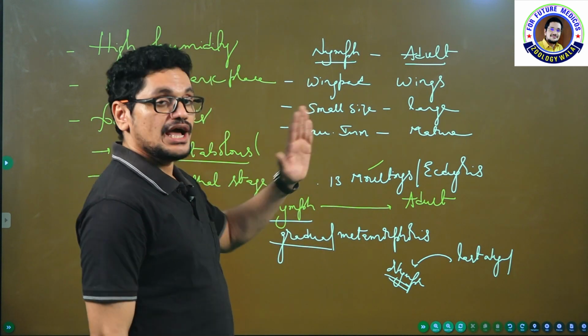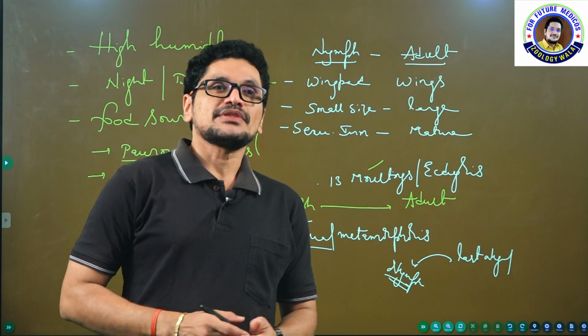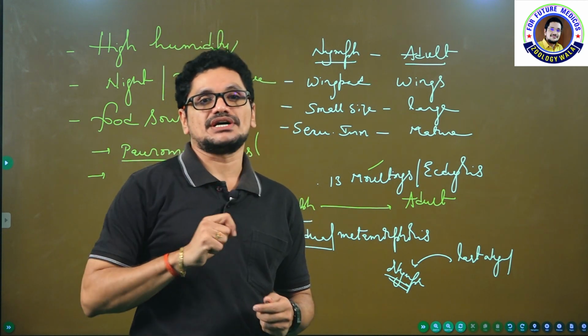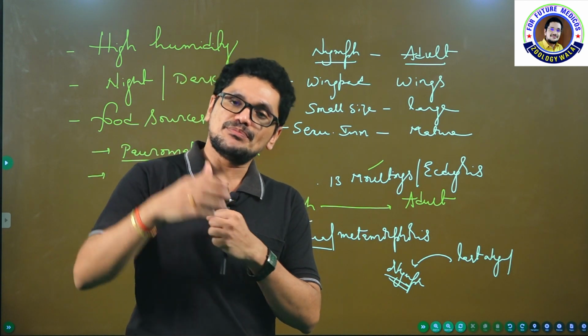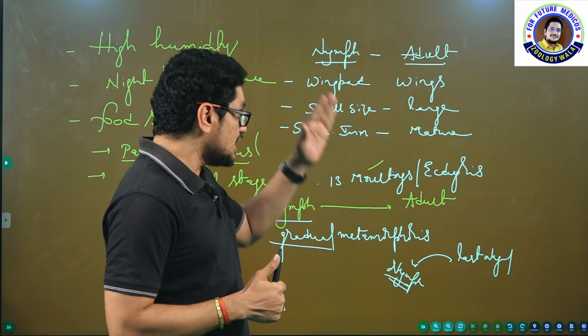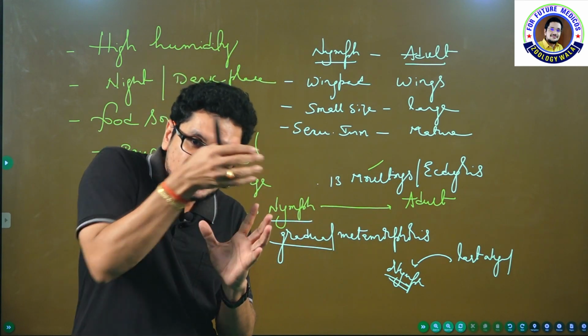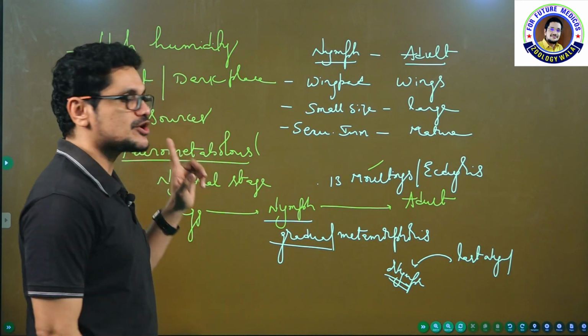So, you know the greatness of cockroach during the development: the nymph resembles the adult. There are some insects where the nymph won't resemble the adult. You know, pupa is different, imago is different, so many stages are present. But here the nymph resembles the adult. That is also one of the striking features seen in Paurometabolous development.